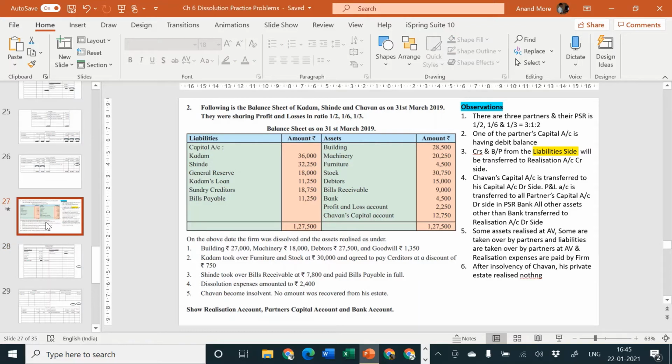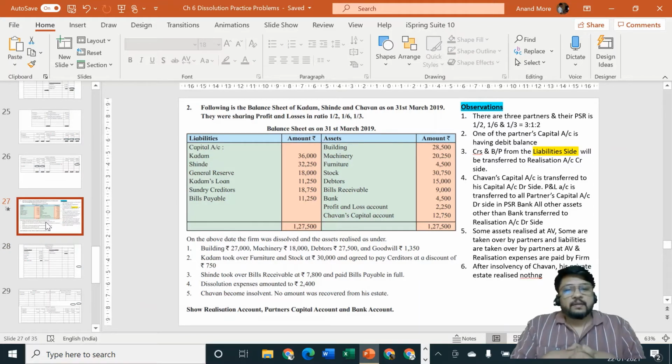So the first step, open necessary ledger accounts, is complete. Second step, transfer of assets and liabilities is complete. Third step is realization of assets. Now how the assets are being realized: building 27,000, machinery 18,000, debtors 27,500 and goodwill 1,350. So this is the cash coming in and assets are going out. General entry would have been cash account debit to assets account, but here we are going to consider the entry as cash account debit to realization account, because this is not a going concern, this is a dissolving concern.